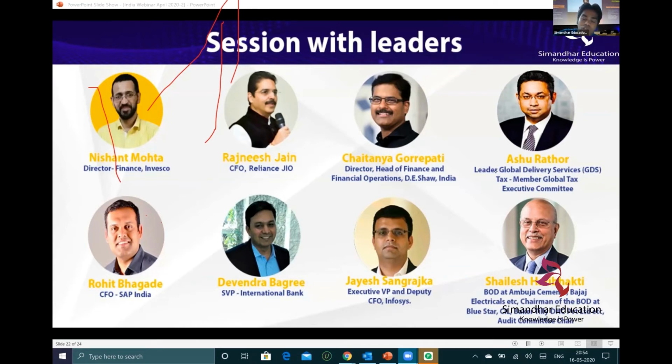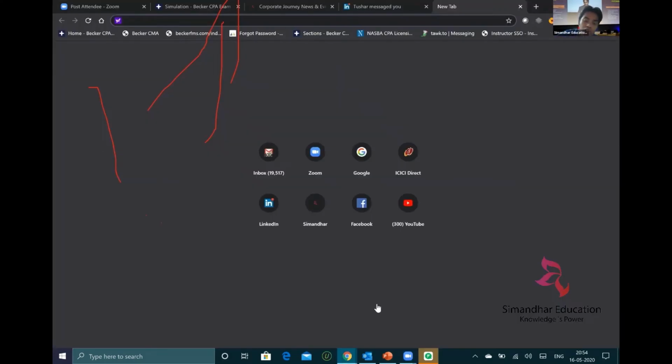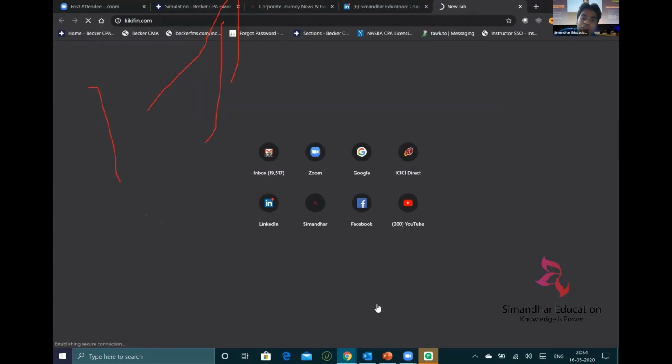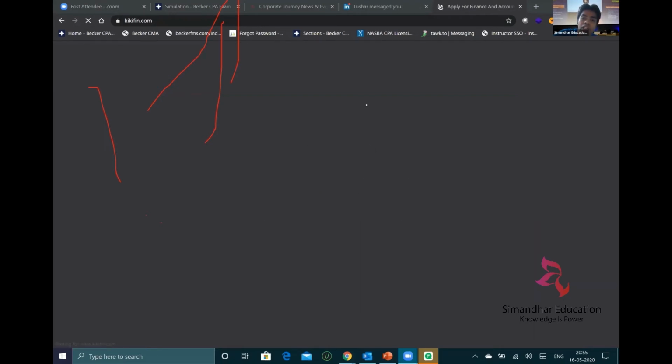There is absolutely no second thought, and that's the reason why we have Kikifin. If you see there, guys, we have a separate portal also, known as Kikifin, where we place students who are not only from Simandhar Education, but from other qualifications also. Like I have opened it up for some of the BComs also. I keep giving them some assistance, and Kikifin is the Simandhar Education initiative where we provide the placements and all to all our students.